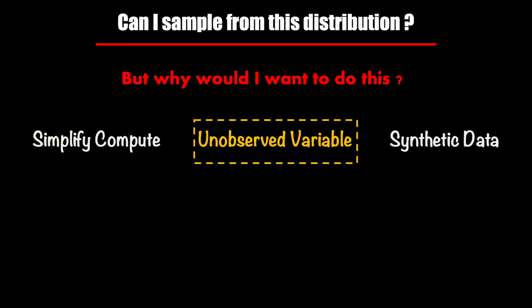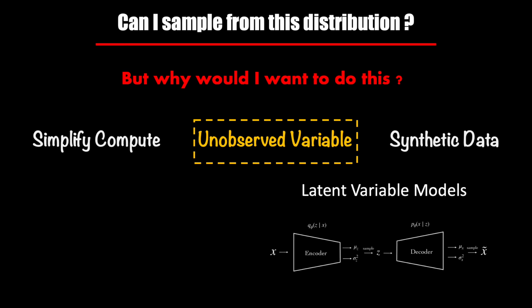The second use case is related to the case of unobserved variables. There is a type of model called latent variable model where we assume the presence of unobserved variables. These unobserved variables are called latent variables. The Bayes rule and expectations are again used in the algorithms for these types of models as well. So you again have a need for sampling. Traditionally, these algorithms assume a simple distribution for the latent variable model so that we can sample. But this assumption comes at the cost of not selecting an appropriate distribution.